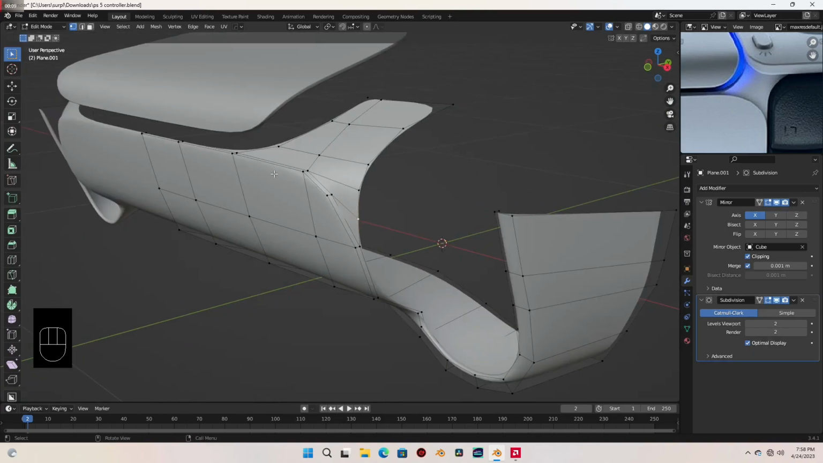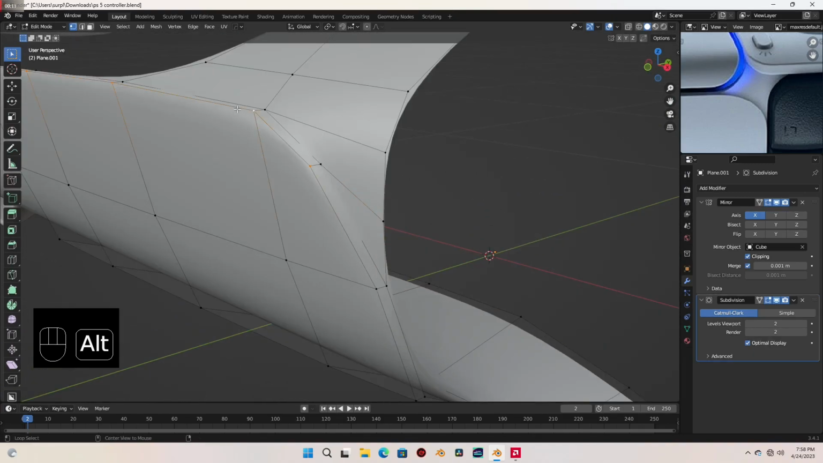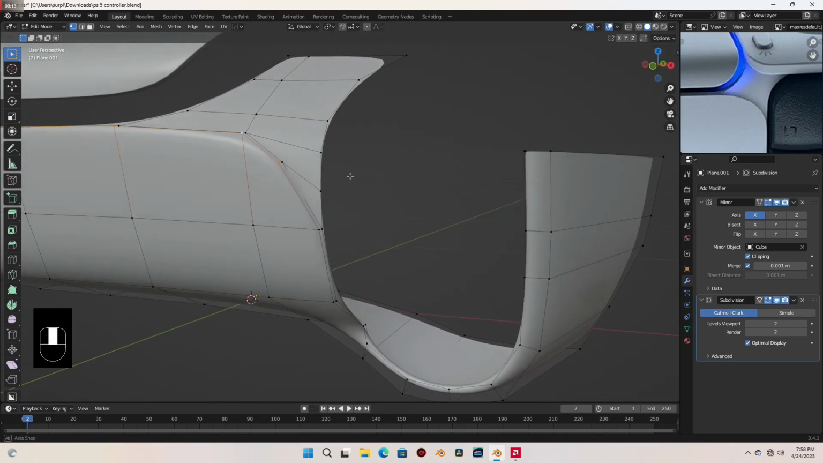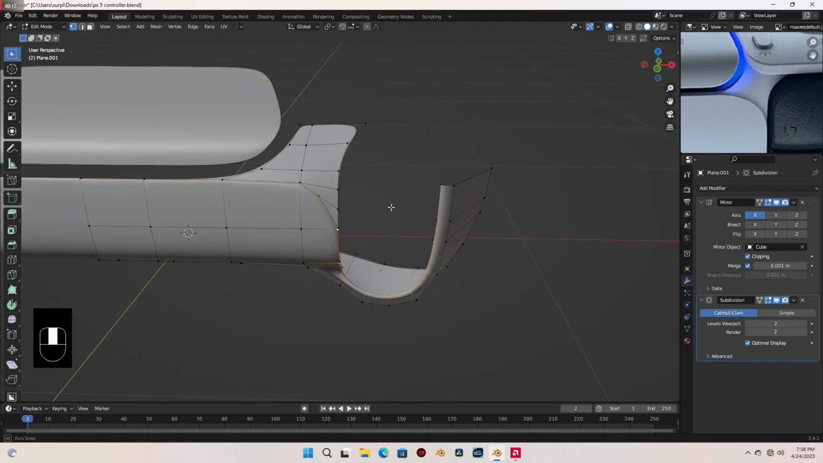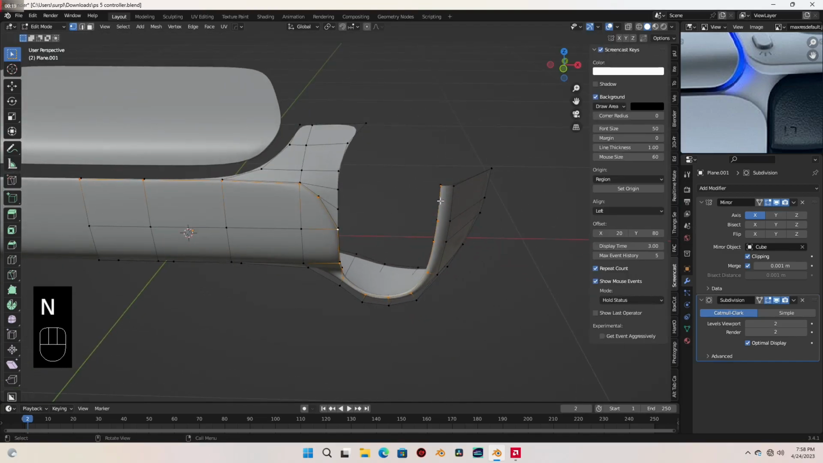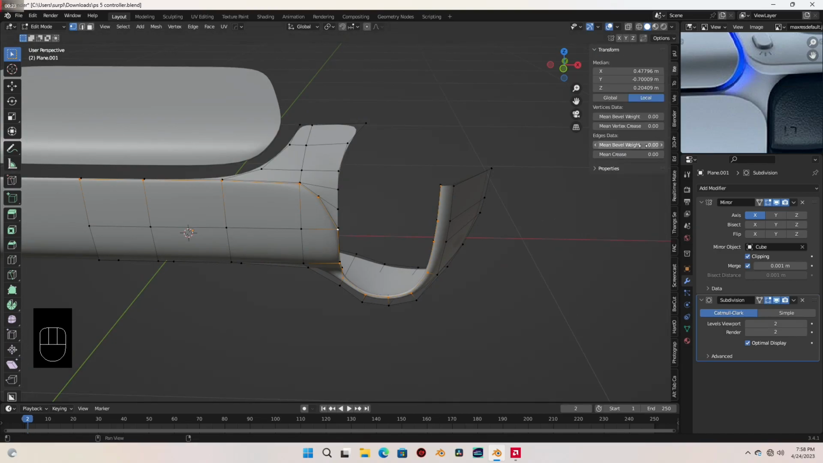I'm gonna select these vertices and let's also select these to select everything here and press N to bring this tab out and come over to the item tab here and let's increase the main crease to about, let's type in 0.9.